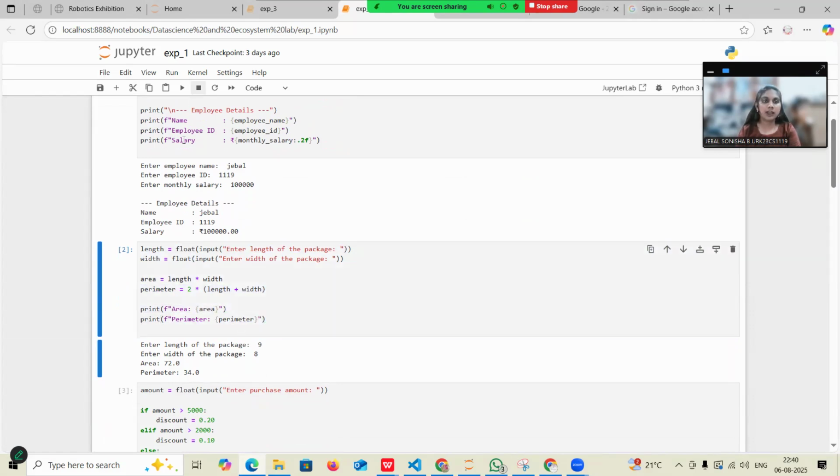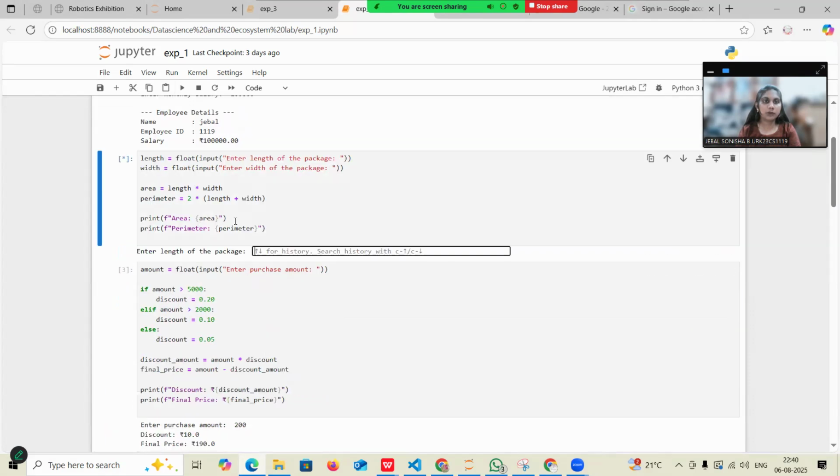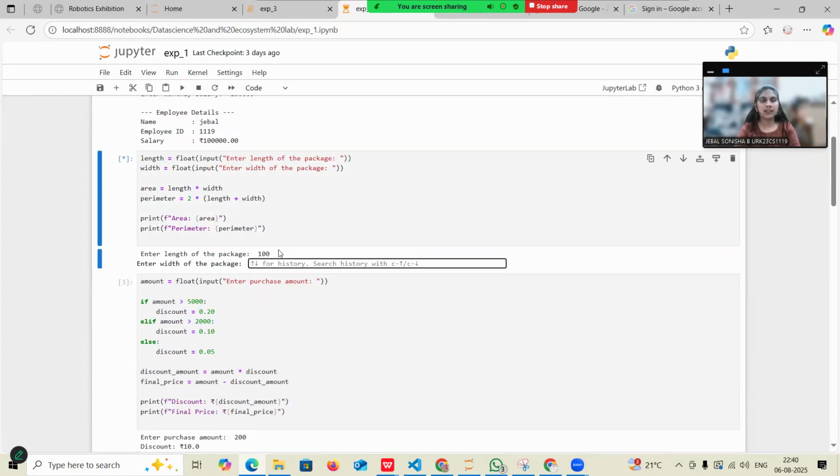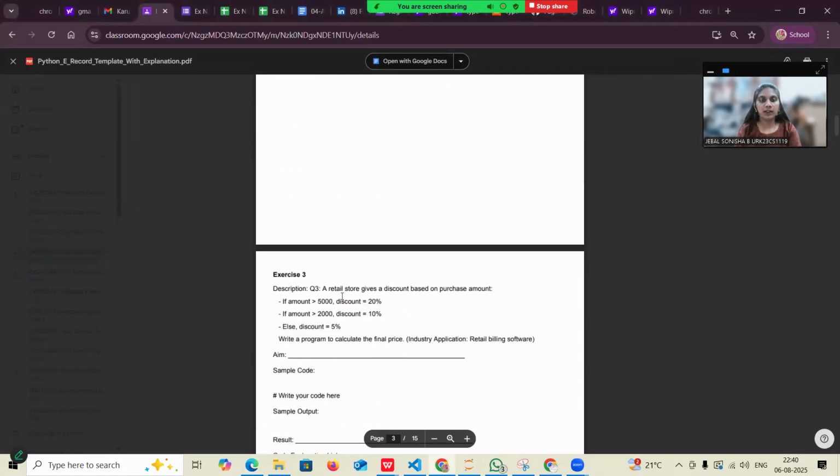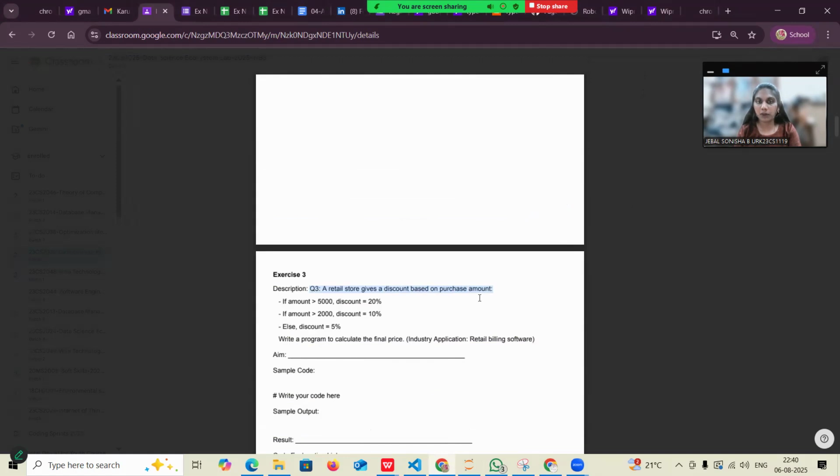This is my output. Let's check the output once again. The length of the package is 100 and the width is 20, so my area is 2000 and my perimeter is 240.